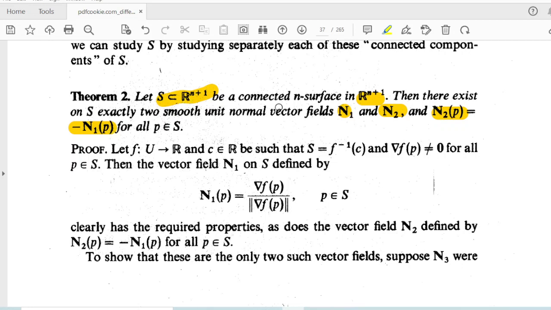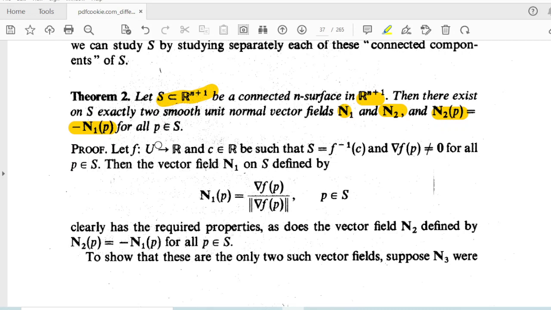S is a connected n surface. So it satisfies all the properties of an n surface, and also connectedness means you can connect any two points by a continuous map. There exist on S, so if S is a connected n surface, then there exist two smooth unit normal vector fields such that n2 bar of P is equal to minus n1 bar of P for all P belonging to S.